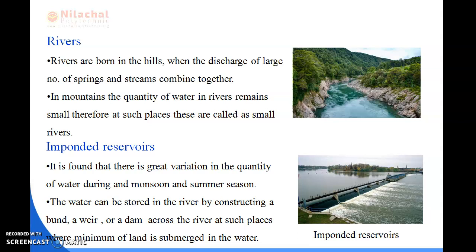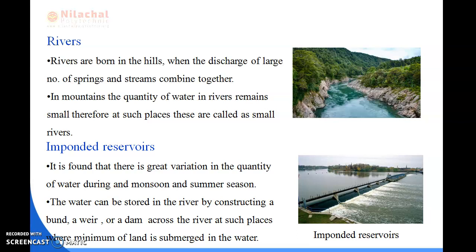We can also say that in summer the quality of the river water is better than in monsoon, because in the rainy season the runoff water also carries with it clay, silt and sand. The quality of the water in summer is better than in the monsoon.